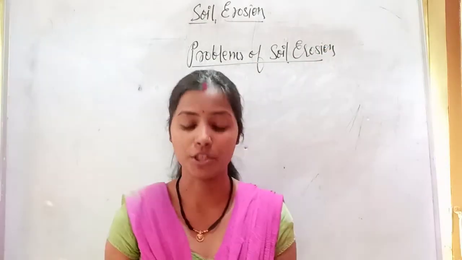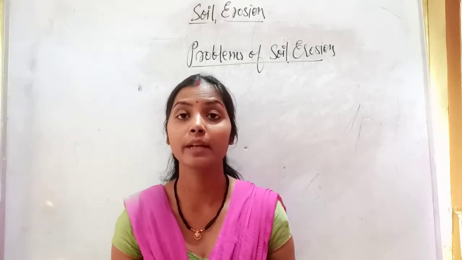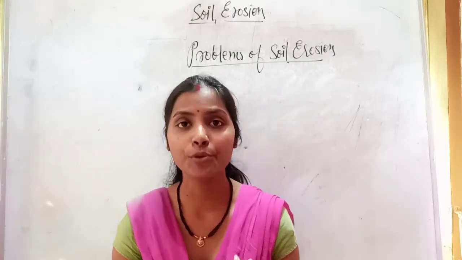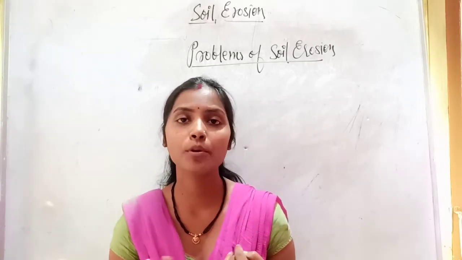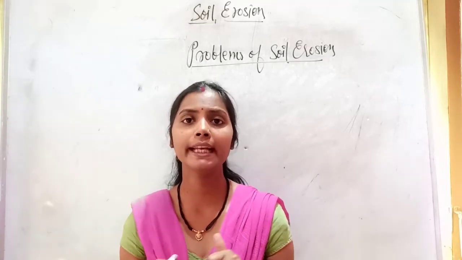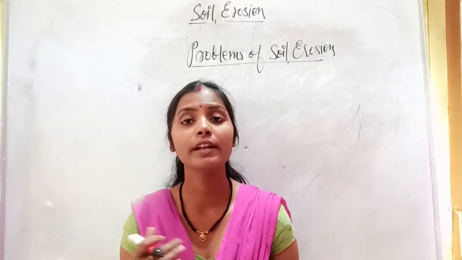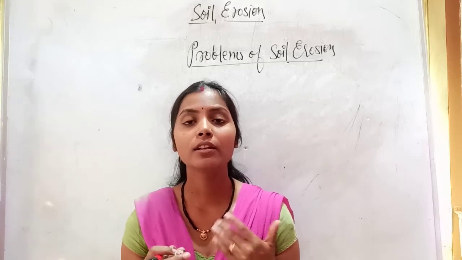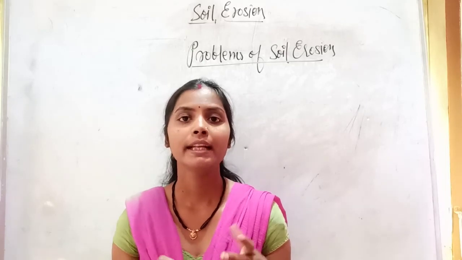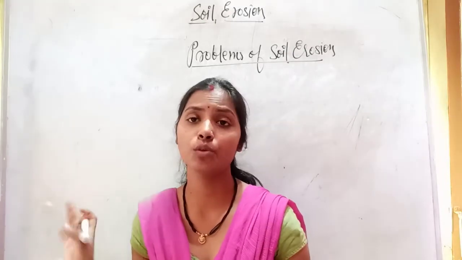Since soil is very important for plant growth, due to soil erosion many problems occur. These are loss of nutrients, loss in agricultural production, reduction of infiltration rate, land degradation, survival of wildlife, decrease in the useful life of reservoirs, increased cost in tillage operations, and desertification. These are the different problems of soil erosion.